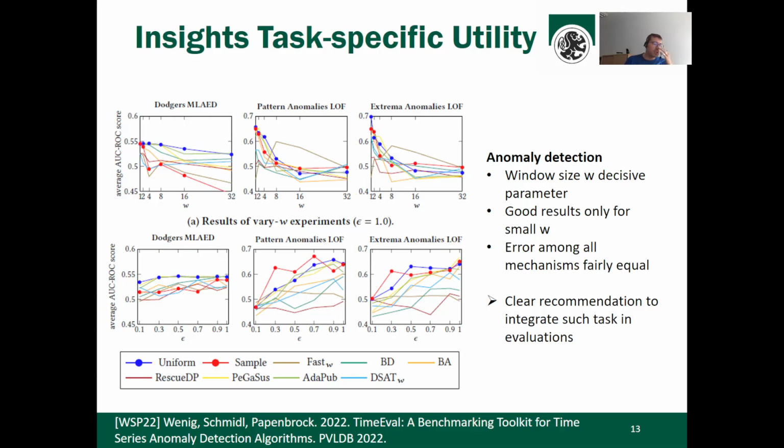So let's have a more detailed look at the slide. We see the average area under curve ROC score. That means with a value of 0.5, you have no prediction quality, you want a value close to 1. And if you have a value close to 0, you simply inverse the labels. And as we see here, for most window sizes exceeding 8, the prediction quality actually is pretty bad, and depending on the type of outlier or anomalies, even very small window sizes make a bad prediction quality.